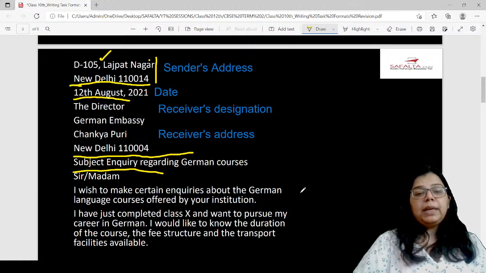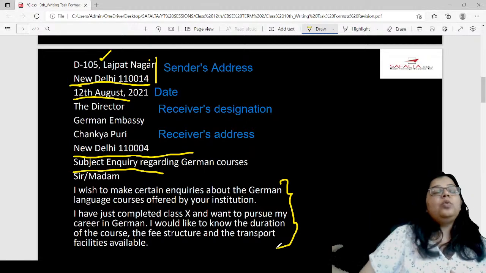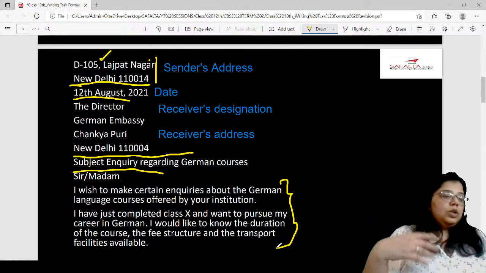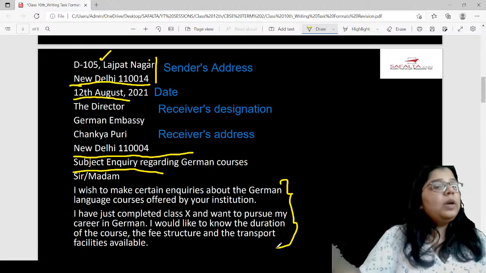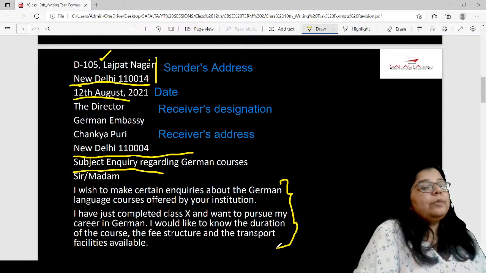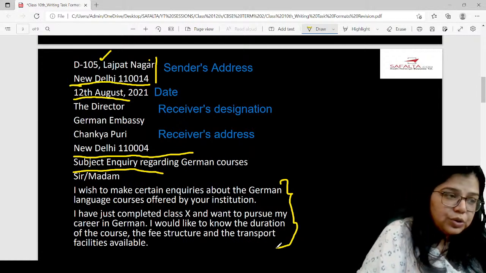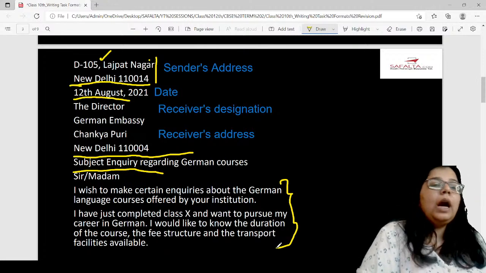Now you write the main body of your letter. What was the letter all about? The letter was an inquiry about German courses. So your first line, you can write whatever you want. This is what I have written: I wish to make certain inquiries about the German language courses offered by your institution. That's the first line. Because it's a formal letter, you don't have to write, hi, how are you?